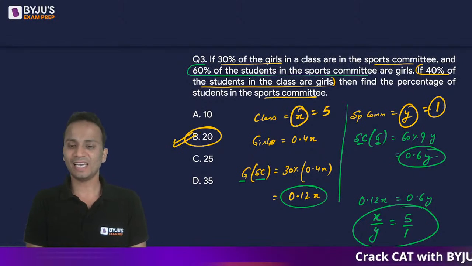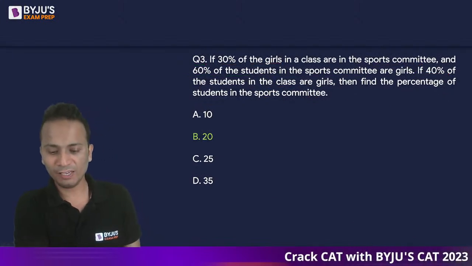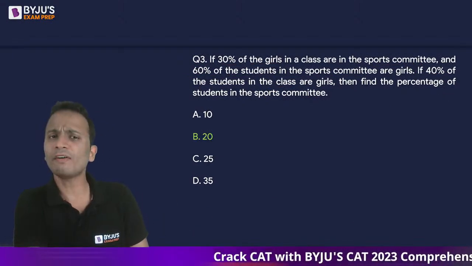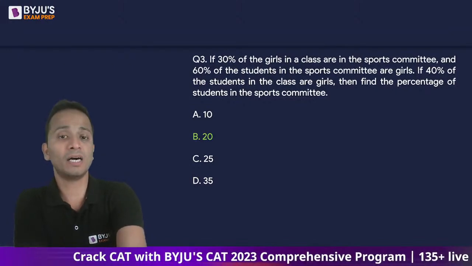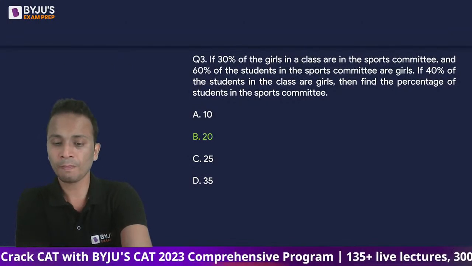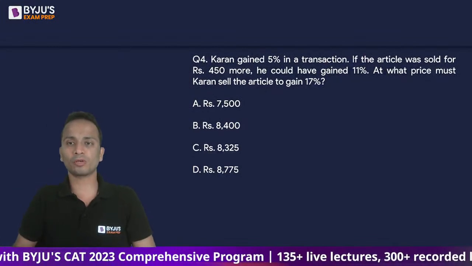All right. Again, a very simple question, I believe, because all of you have given a correct answer for this one. So the correct answer here is option B, 20% for question number 3. Let's move on to question number 4.